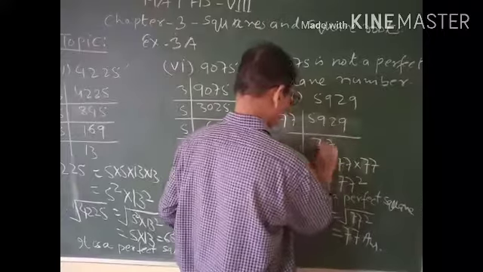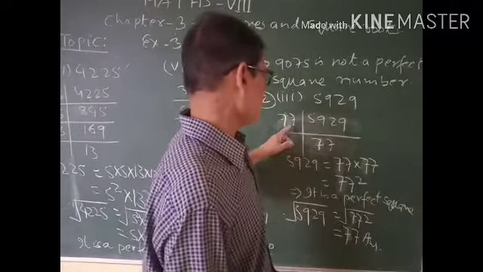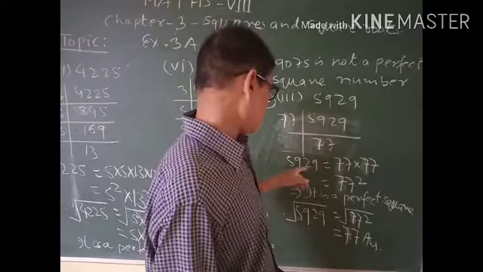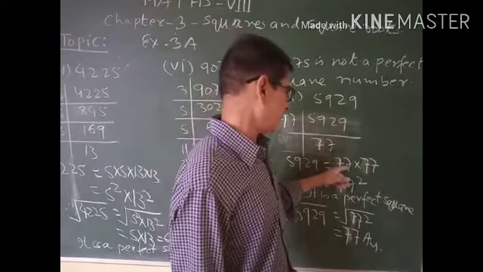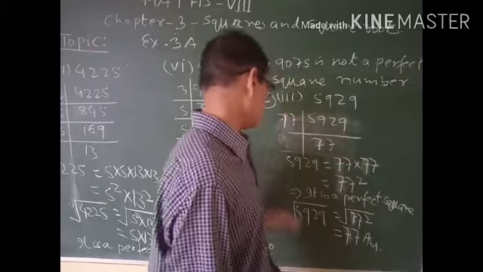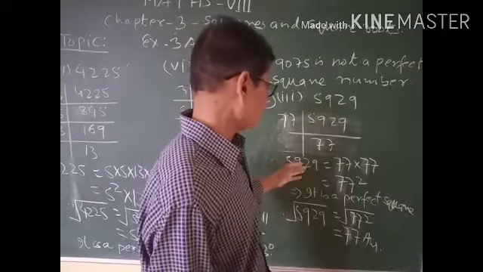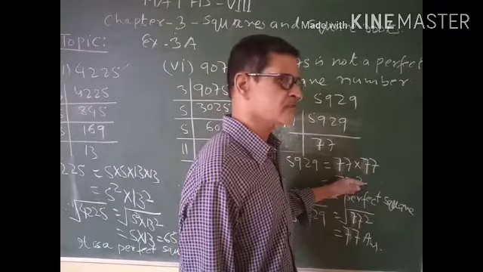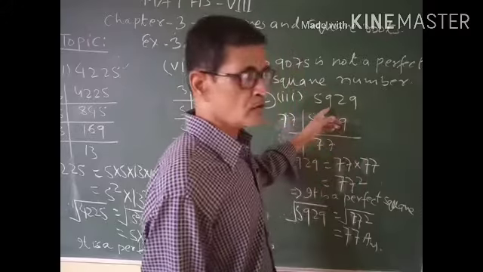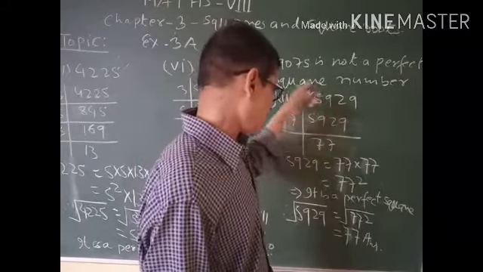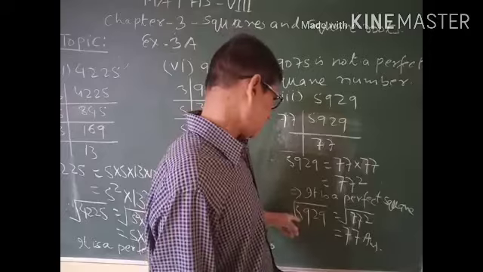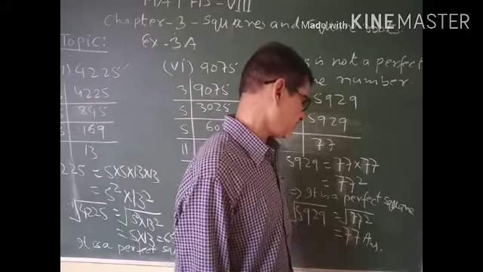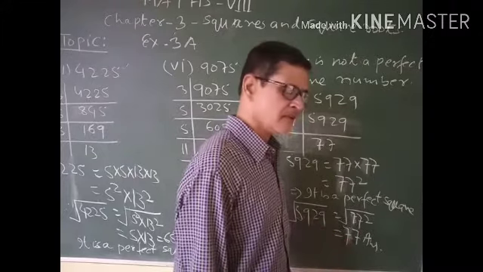Sorry, 77. And you can write here 77 into 77, which is equal to 5929. And you can write 77 square. So this number is also a perfect square number, and its square root is under root 77 square, and this is equal to 77.